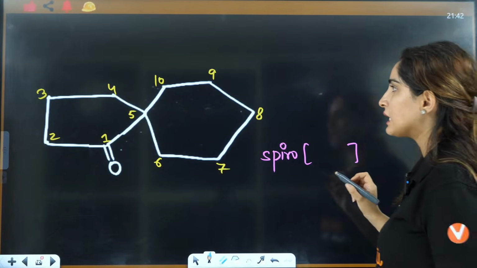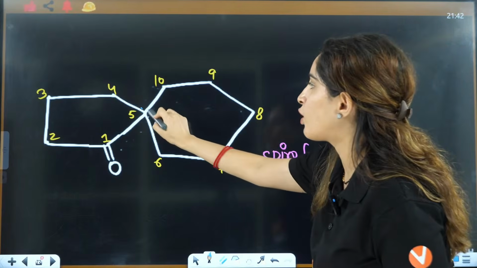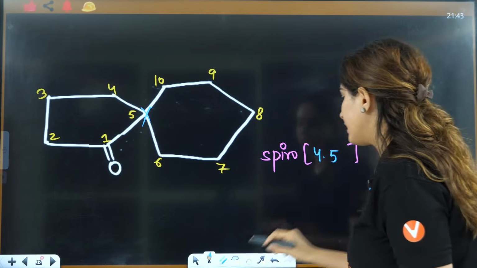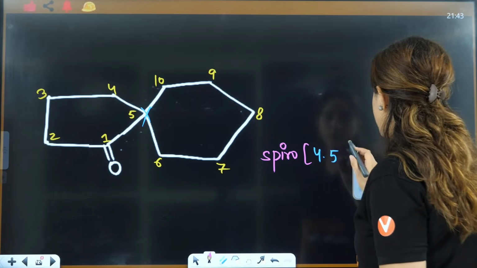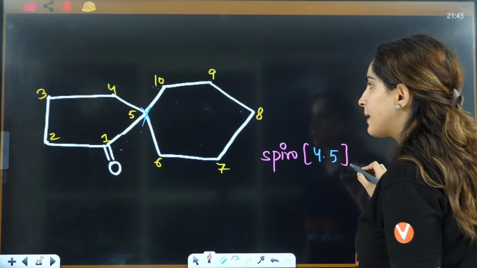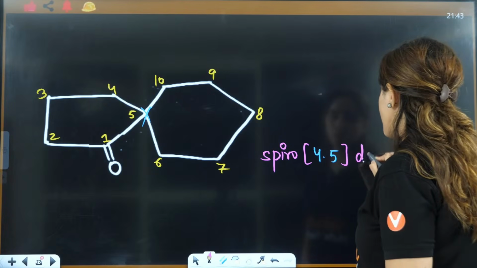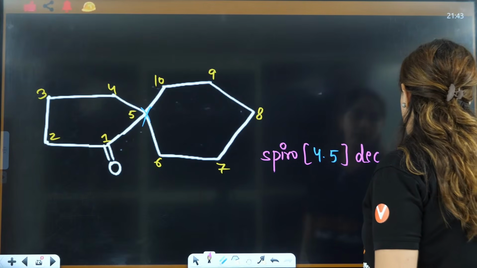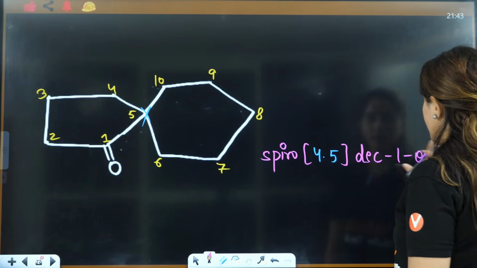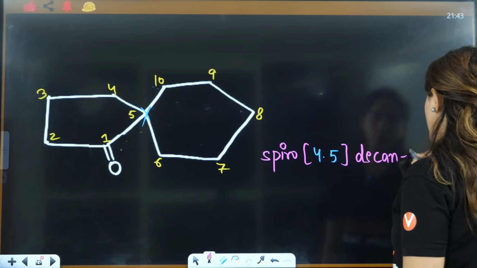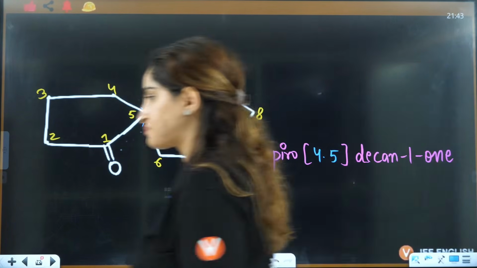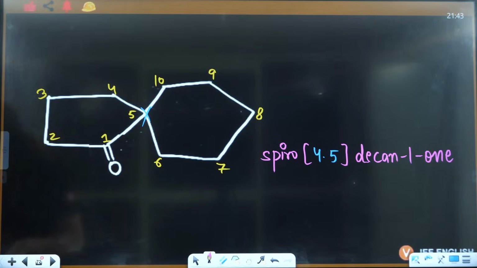Now you will say that is 1, 2, 3, 4. You cross this 4 and this is 1, 2, 5. It will be 4 and 5, and here we are going to choose 4, 5, and this is 10. So it's dec. Decanone, decane, 1 on, decanone, okay.